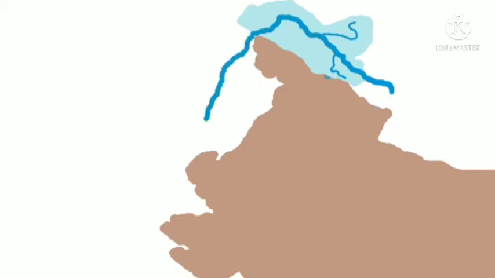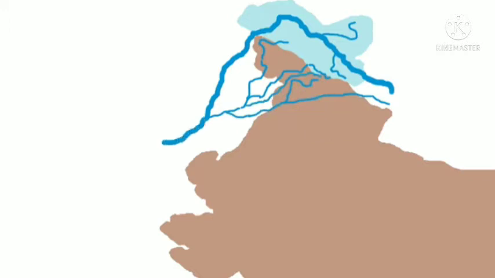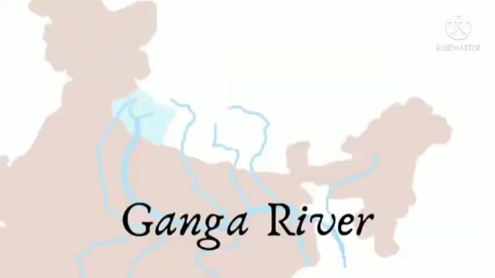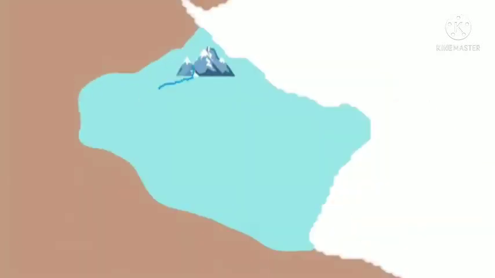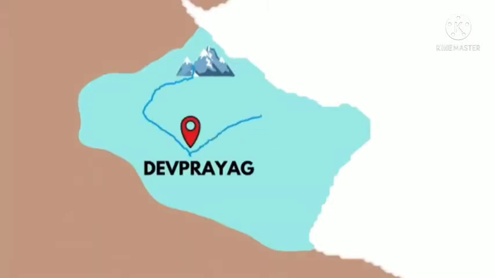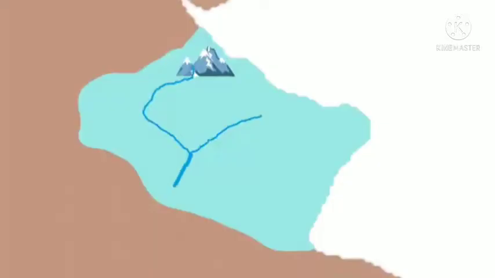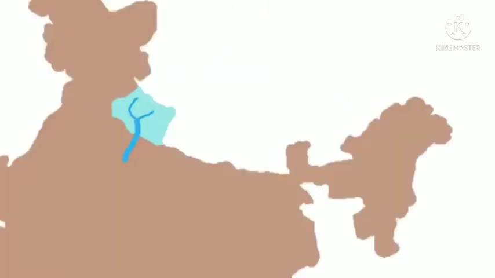The rest of the part, Chenab, Jhelum, Satluj, Beas, Ravi, and then we say 30% of water is used by India and total length is 2,900 kilometer. Then we talk about the river Ganga. So river Ganga originates from the Bhagirathi. Okay, and the second source is Alaknanda, and at the point of Dev Prayag, this is the location, both are assembled, जहाँ दोनों मिल जाती हैं. The place name is Dev Prayag and here it is known as river Ganga. यहाँ हम इसको क्या बोलते हैं, river Ganga बोलते हैं.